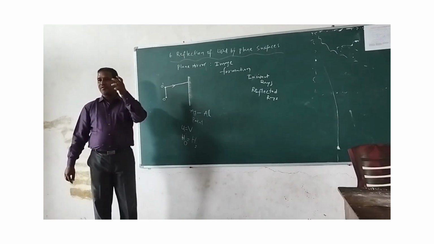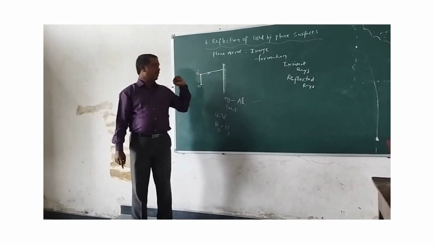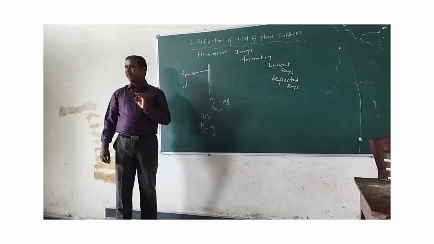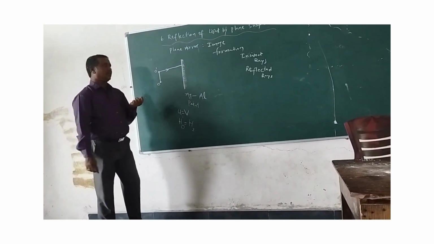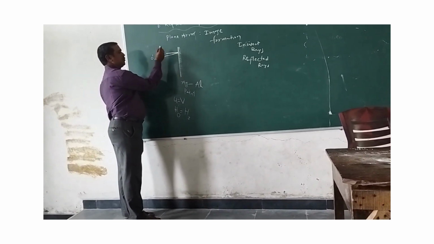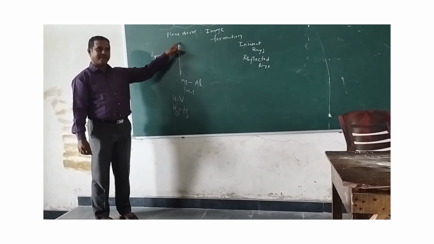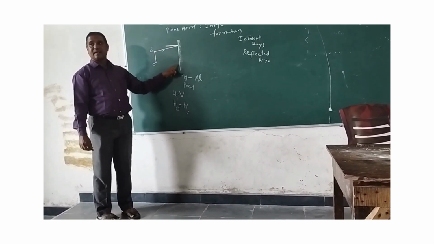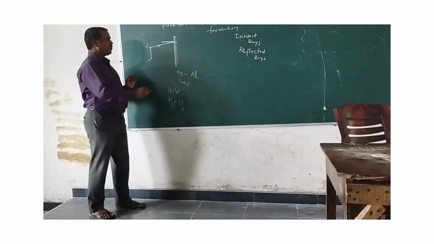Now let us say I am taking some ray, it is incident here. Let us say you are focusing a light on the mirror from this point. Whenever there is an incident point, you have to take one normal, a 90 degrees line. Understand carefully, this line is drawn from the mirror at 90 degrees. That is why it is called normal. Normal is always important.